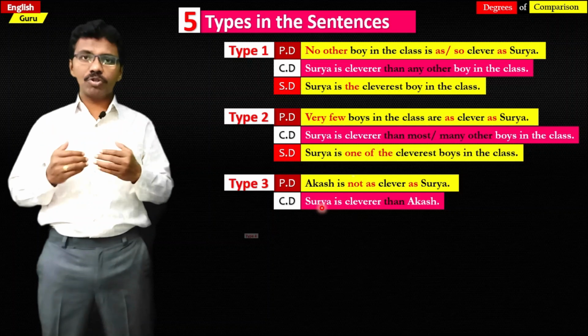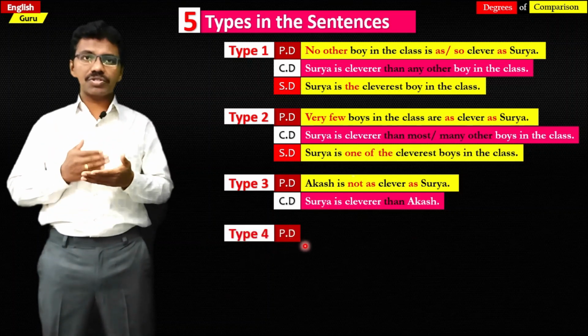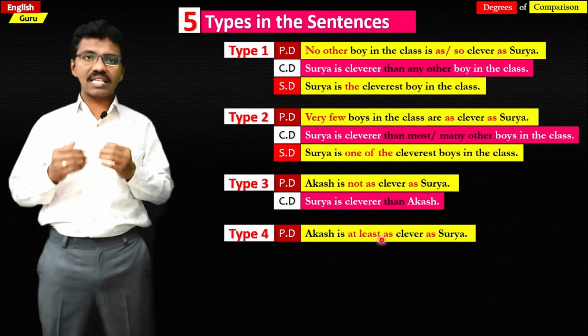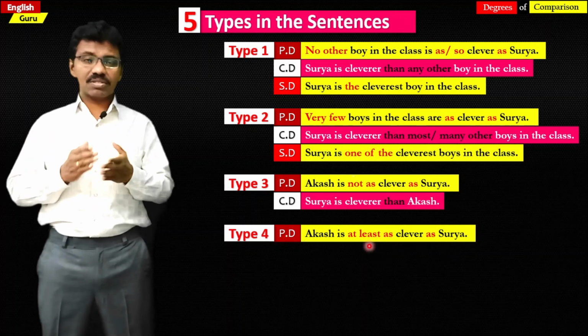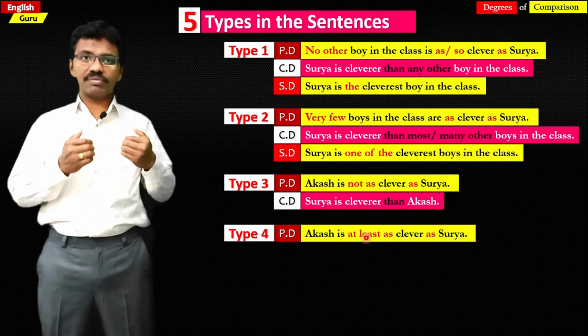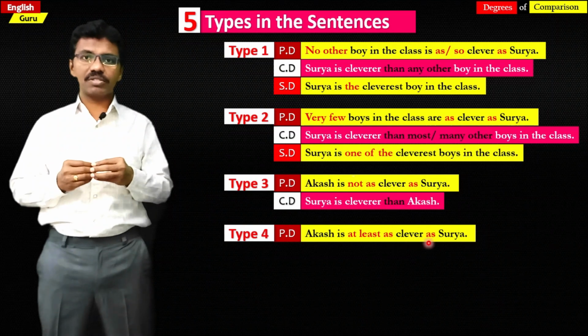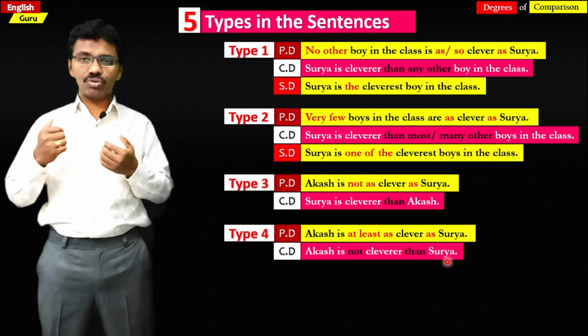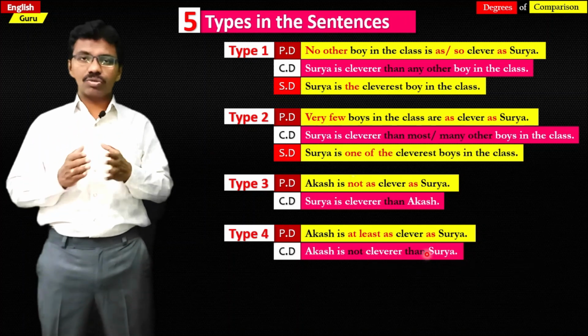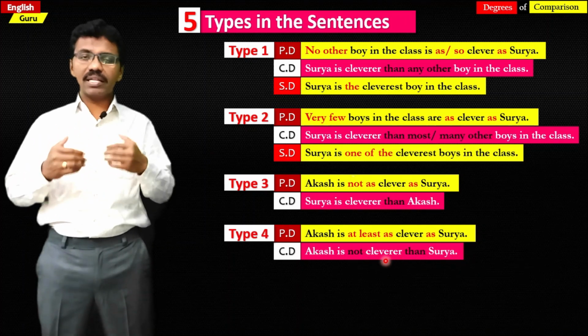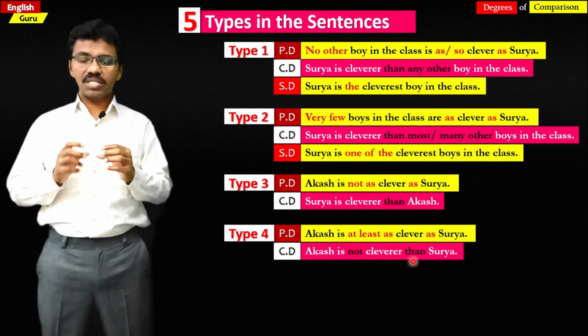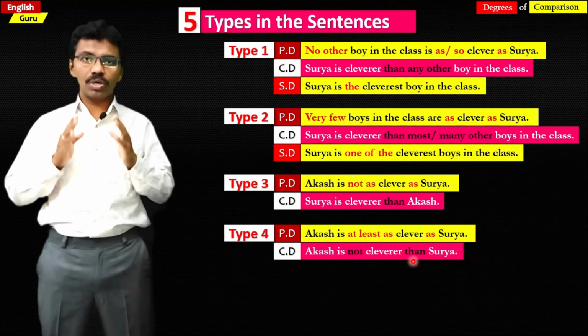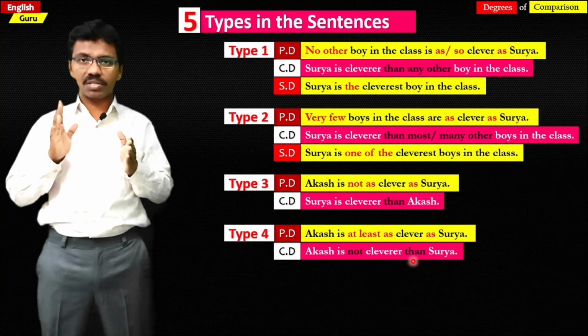And if you take the fourth type of sentence, Akash is at least as clever as Surya. At least as. This is in positive degree, and if we change it into comparative degree, Akash is not cleverer than Surya. Not than. So this is in comparative degree, and again there is no superlative degree for this sentence, because there is a comparison between two persons, that is Akash and Surya.